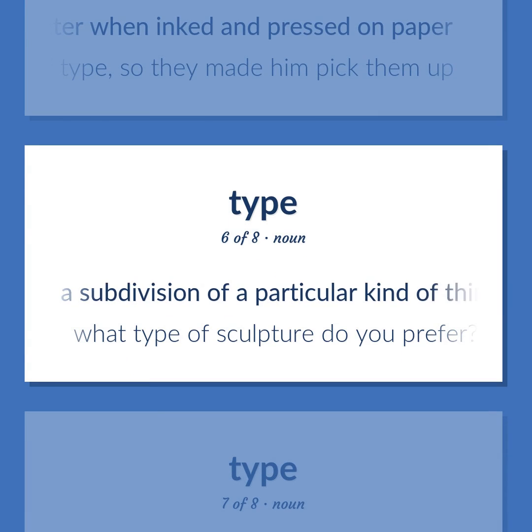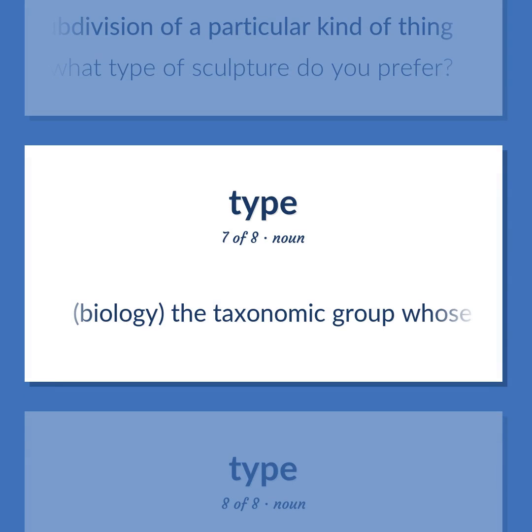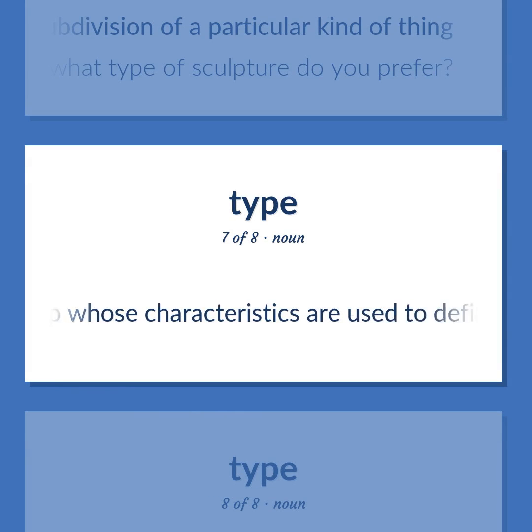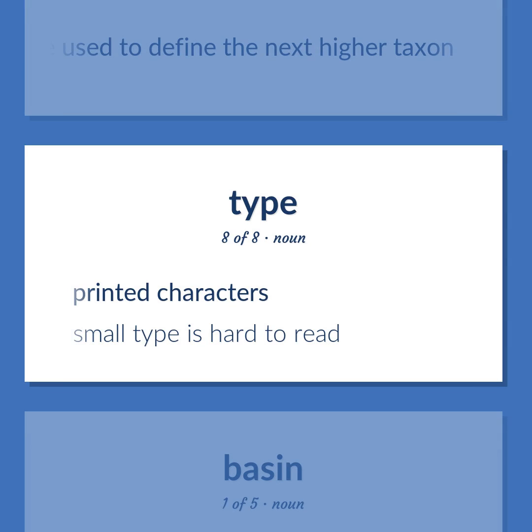A subdivision of a particular kind of thing. What type of sculpture do you prefer? Biology, the taxonomic group whose characteristics are used to define the next higher taxon. Printed characters. Small type is hard to read.